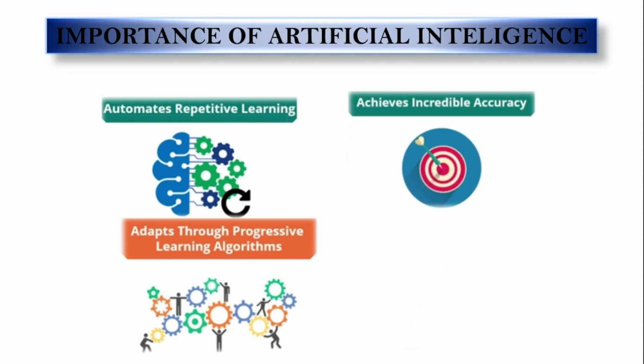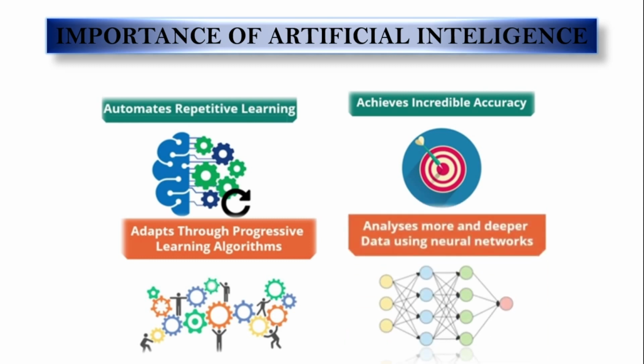The next one is achieves incredible accuracy. It analyzes more and deeper data using neural networks that have many hidden layers. We need a lot of data for deep learning models because they can learn directly from the data.